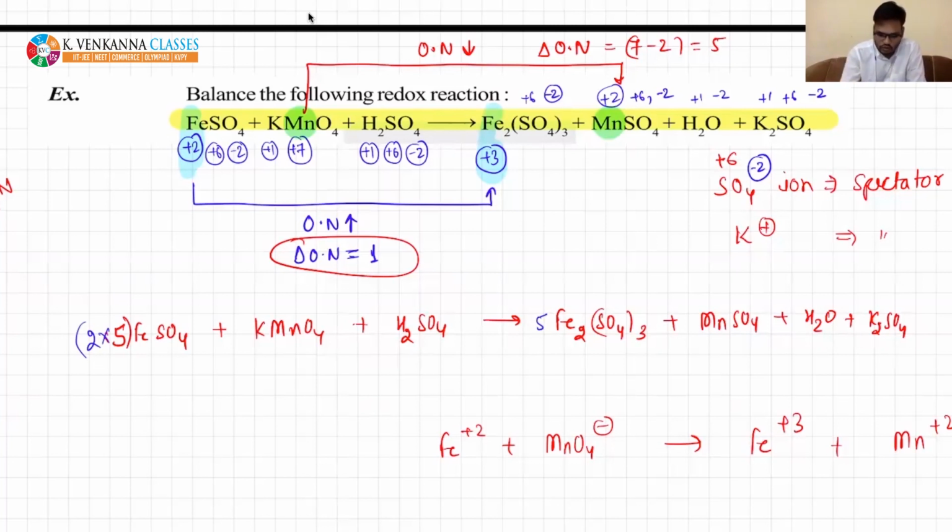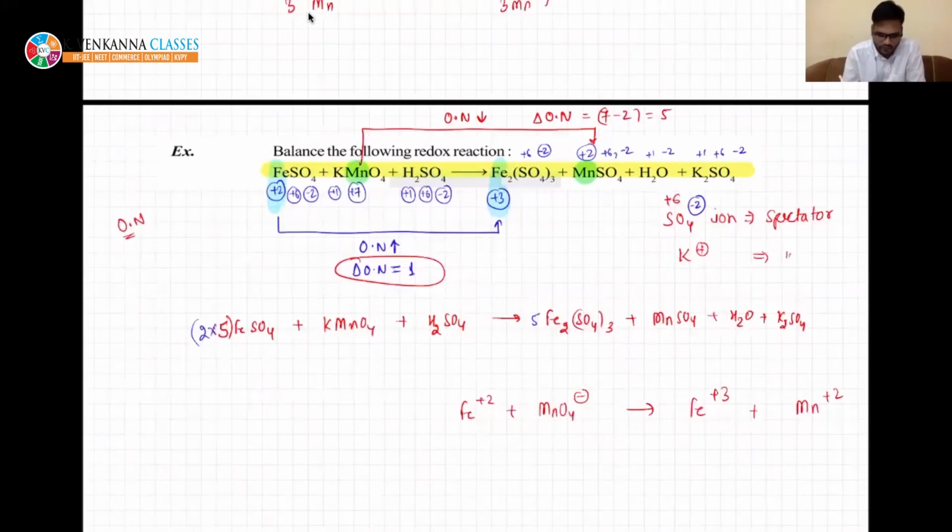Now the rest is water. You want to balance oxygen using water. If you see, the total oxygen is very different: 10 into 4, that is 40. Here it is 4, here it is also 4, so this is nothing but 48. Now you can balance oxygen atoms. That is not very difficult. Oxygen and hydrogen can be balanced.